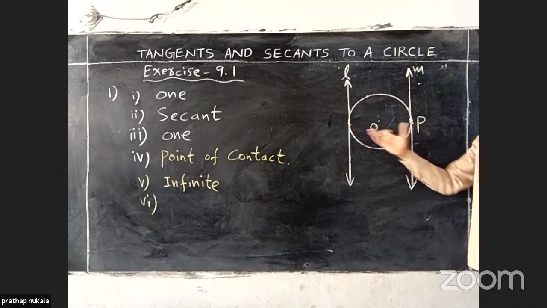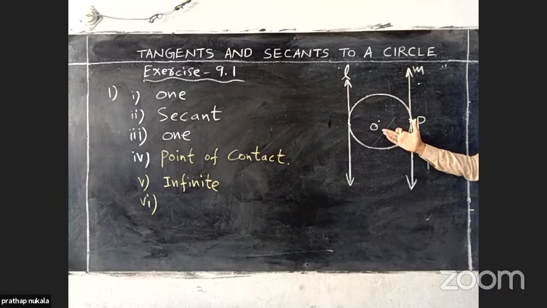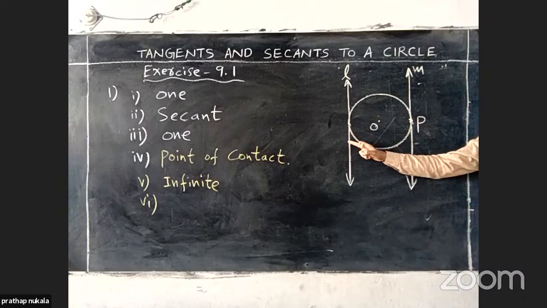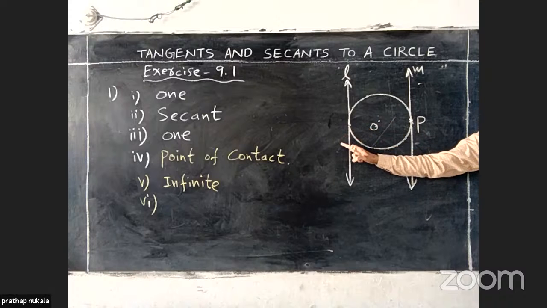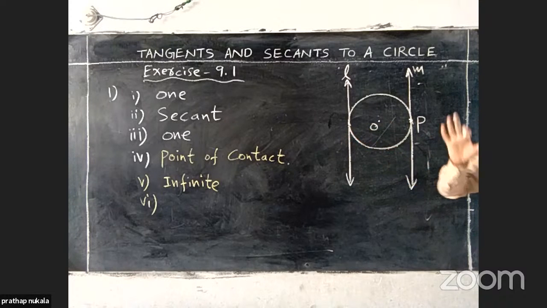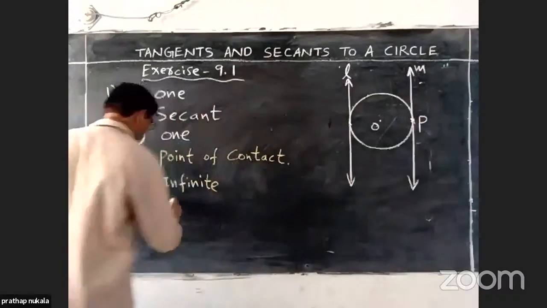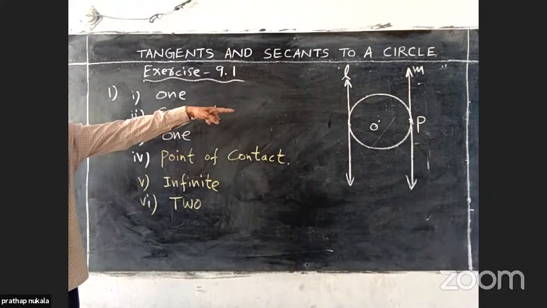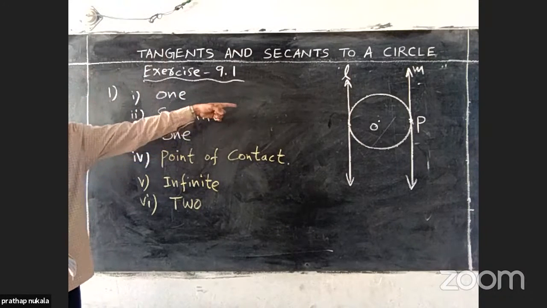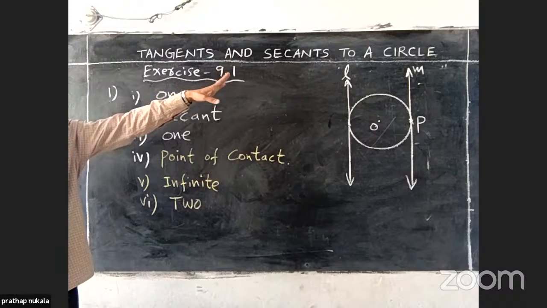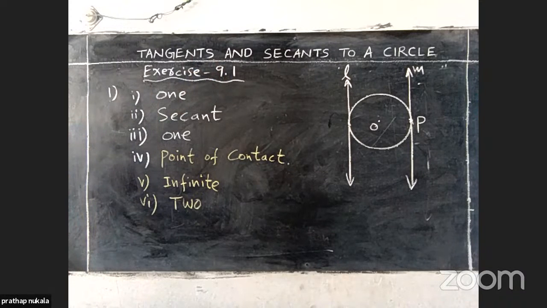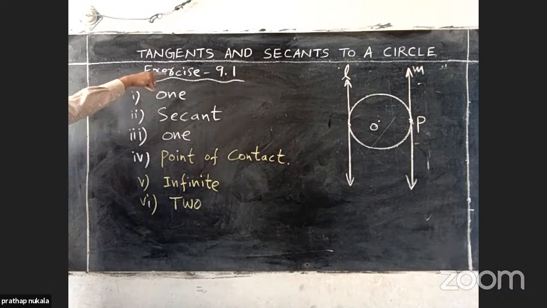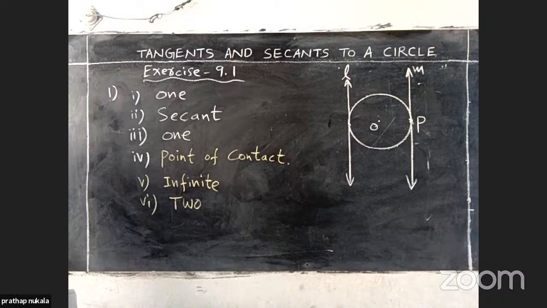Just look at the blackboard, look at the diagram, and you can say the answer. How many tangents are there? Only two tangents, which are parallel. Therefore, the answer is 2. Only two tangents are parallel to each other to a given circle. That's all. These all are the fill in the blanks given in the first question of exercise 9.1. Okay, note down.